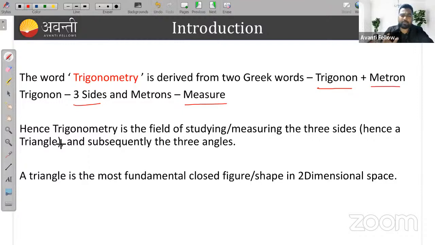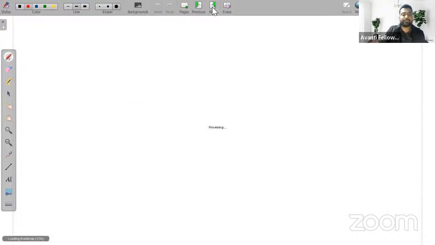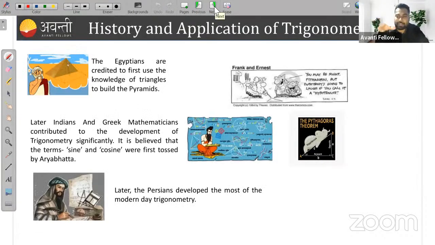This is actually all about trigonometry. Hence, trigonometry is a field of study measuring the three sides of a triangle, and subsequently three angles also, sides with angles. So these are some pictures on your screen, and you can visualize all these things.